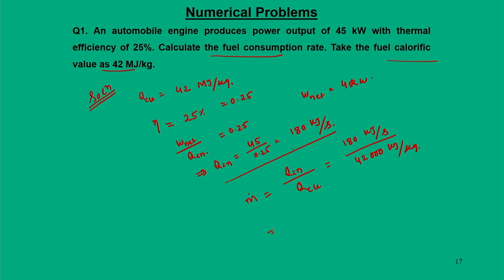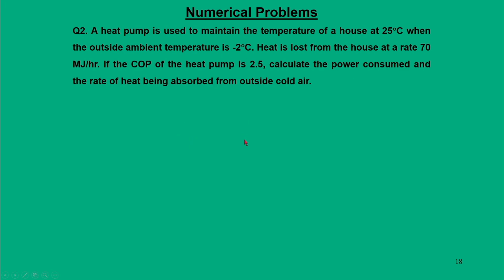So, if you divide that, we get m dot as 0.0043 kg per second, or it can be converted to kg per hour, that is 15.4 kg per hour. So, this is a very simple process. W net by Q in is nothing but your efficiency.